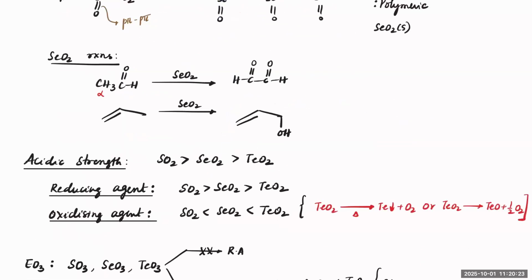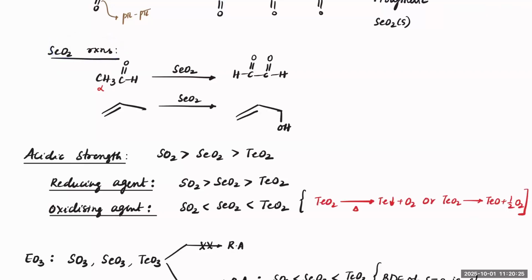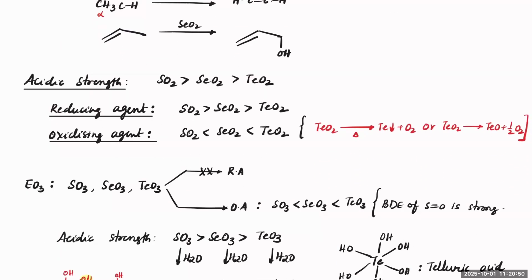Selenium dioxide reactions, if you compare, in organic reactions we learned if you have an aldehyde or a ketone, at alpha position oxidation will take place. And if it is an allylic alkene, then we will have allylic alcohol formation with SeO2, followed by hydrolysis. We have come across these reactions in organic. Down the group, acidic strength decreases for EO2. Reducing character also decreases down the group here. Oxidizing character increases down the group.